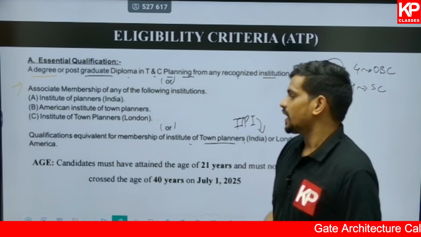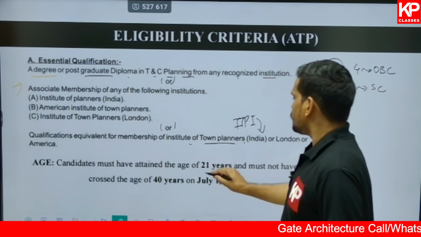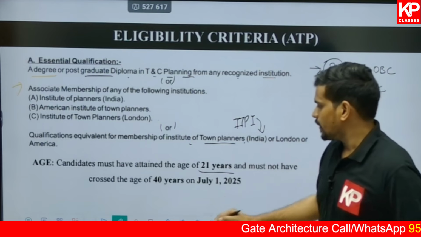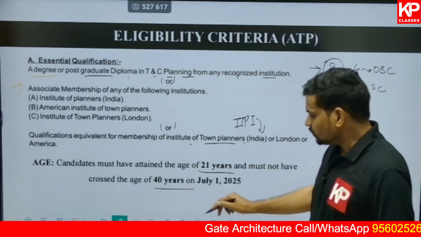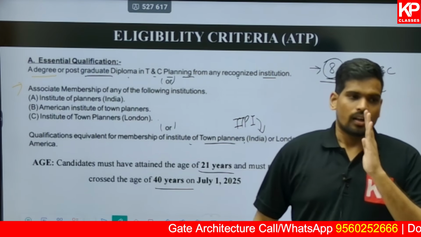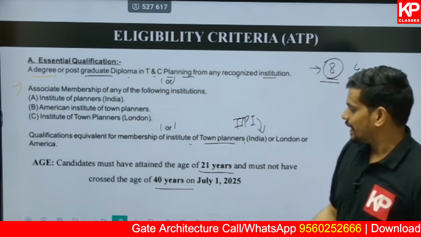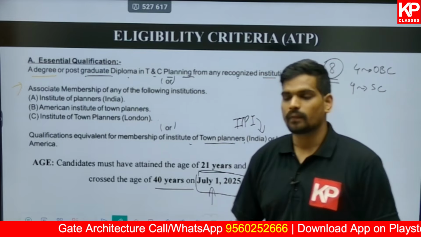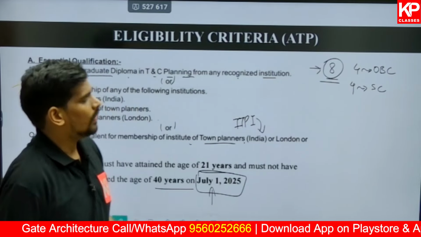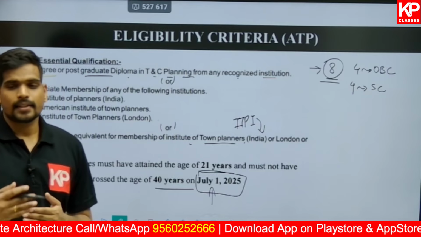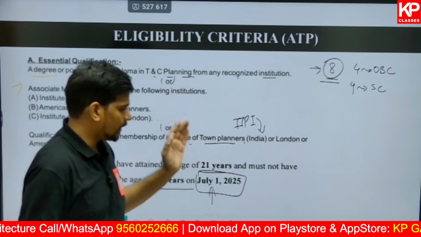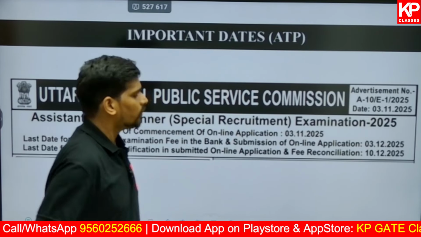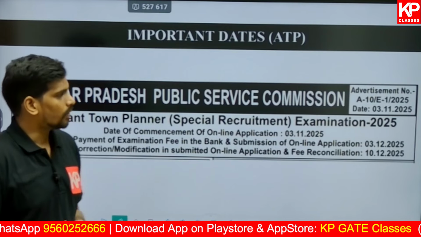As far as the age criteria is considered, minimum age should be 21, the maximum age limit is 40 years. The reference date for age criteria is taken as July 1st of 2024, and for reserved categories there will also be relaxation. For details you can check the official detailed notification from the website. You can find the link for that also in the description of this video.